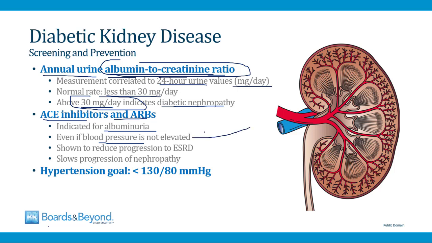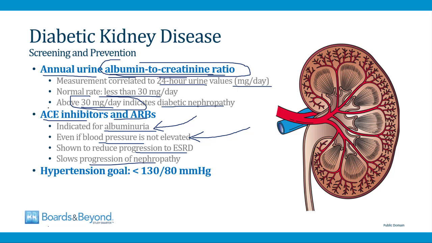And don't let this fool you on a board question. The patient may have normal blood pressure, but if they have albuminuria, then they need to be on an ACE inhibitor or an ARB. These classes of drugs have been shown to reduce the progression of diabetic kidney disease to end-stage renal disease and dialysis. They've also been shown to slow the progression of nephropathy overall.